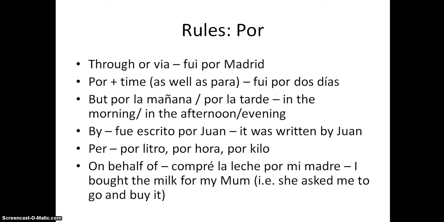And also "on behalf of", and this is what I meant on my last slide about para. "Compré la leche por mi madre." I bought the milk for my mum, i.e. she asked me to buy it for her. But if we put para, so I went to buy some milk to give to my mum, then she didn't ask me to get it.